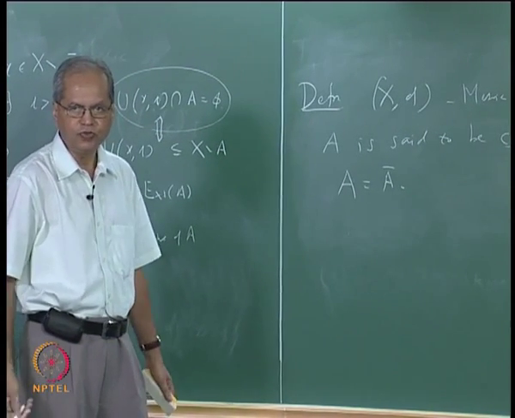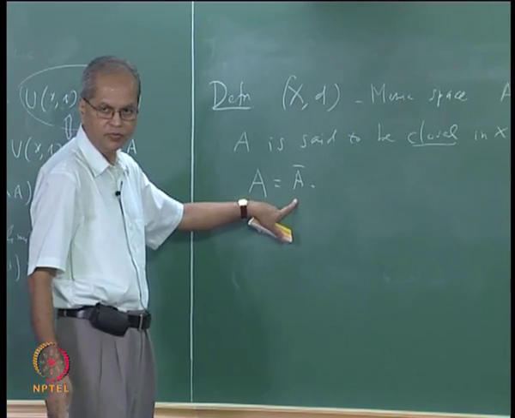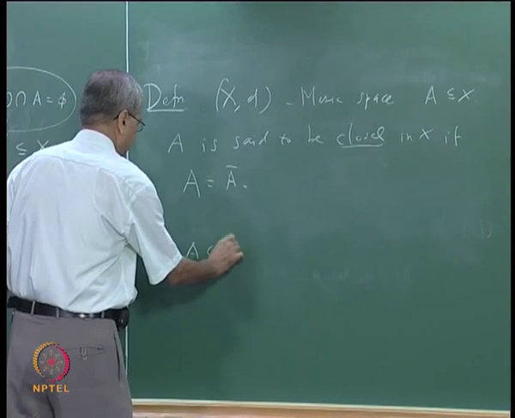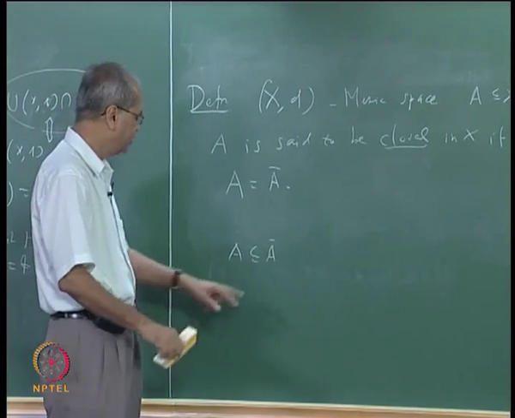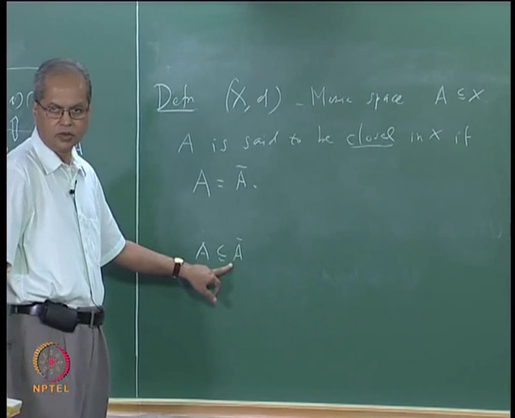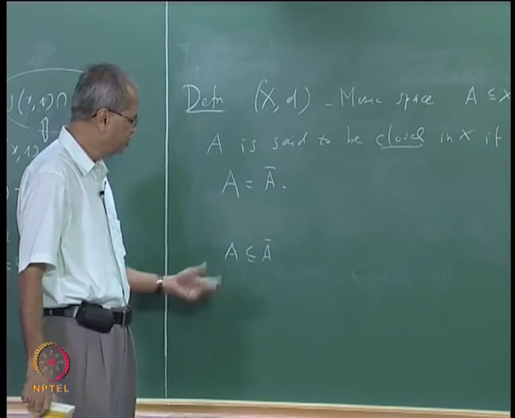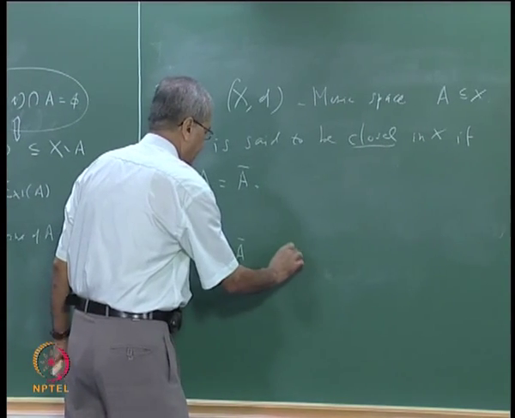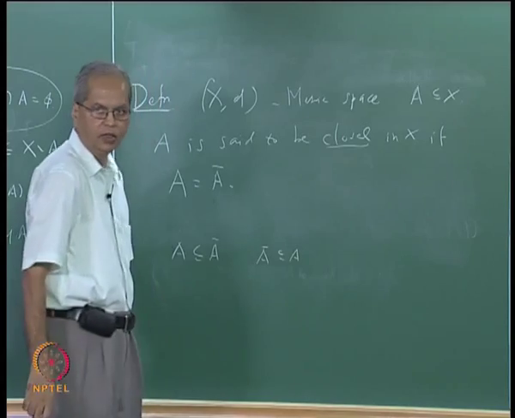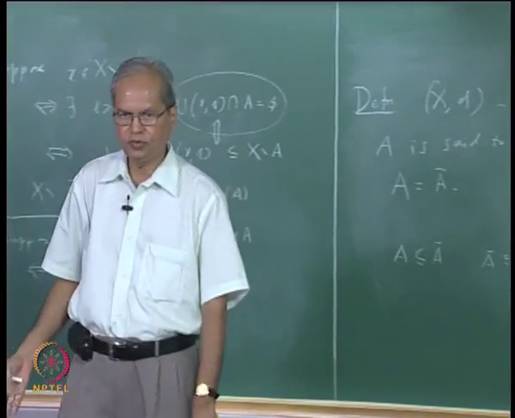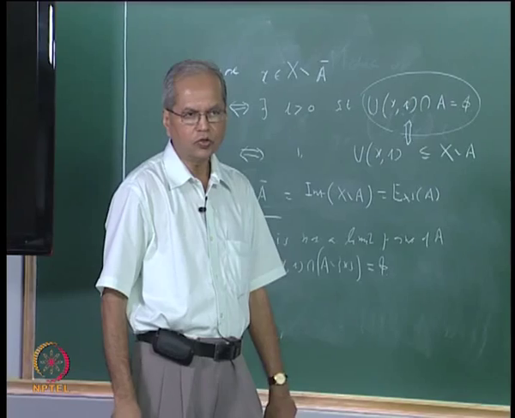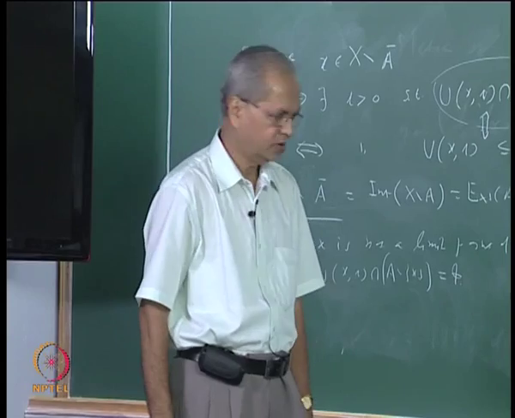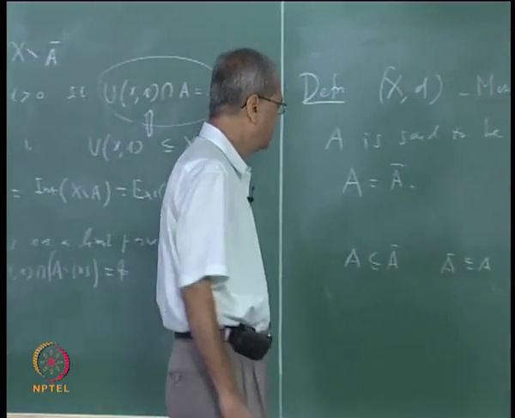Of course, we know that A is always contained in A closure, this is always true. So the additional requirement is that these sets are the same, which means A closure is contained in A. That means every closure point should also be a point of A. Is it the same as saying that A contains all its limit points?